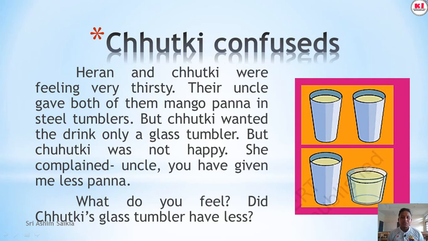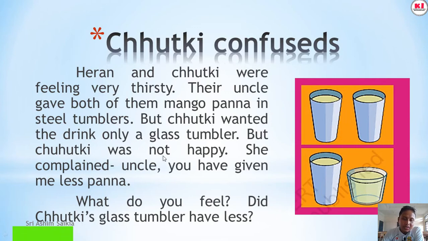Hiren and Sutki were feeling very thirsty. Hiren and Sutki, both brother and sister, were feeling very thirsty. Their uncle gave both of them mango pana in steel tumblers. Look here, two glasses of mango pana in steel tumblers. But Sutki wanted to drink only from a glass tumbler, not a steel tumbler.